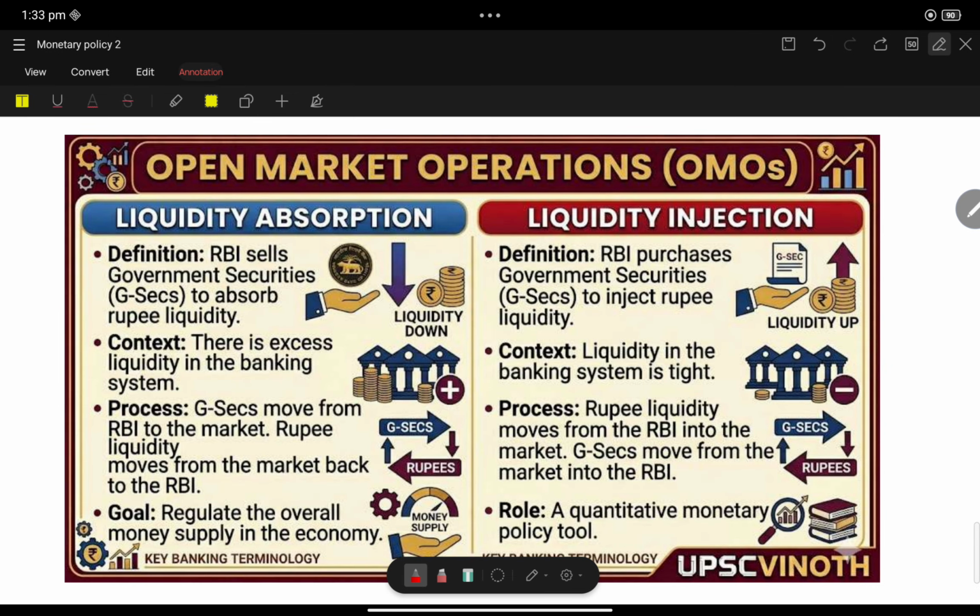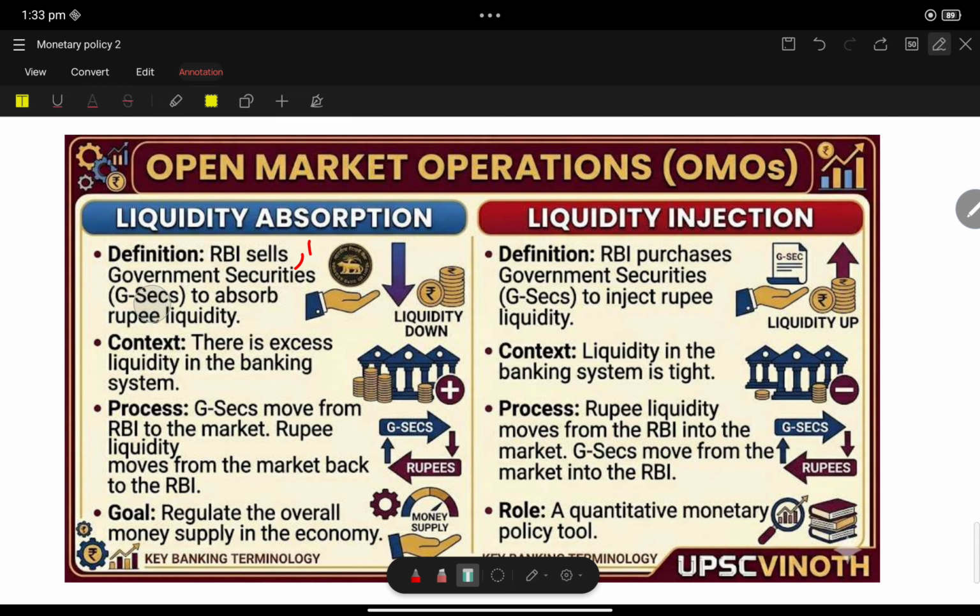It is one of the most important things you should know. Now, coming to the UPSC favorite question, open market operation. What is open market operation? It's very simple. First of all, who does open market operation? RBI does open market operation, buying and selling of government securities.